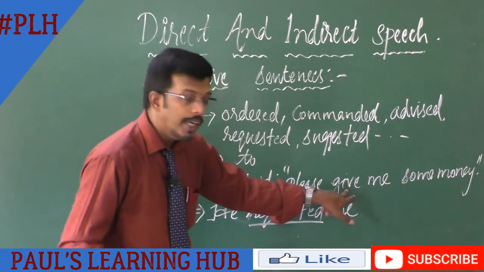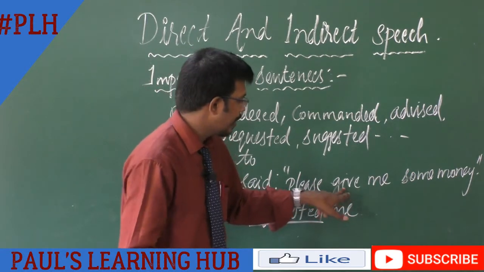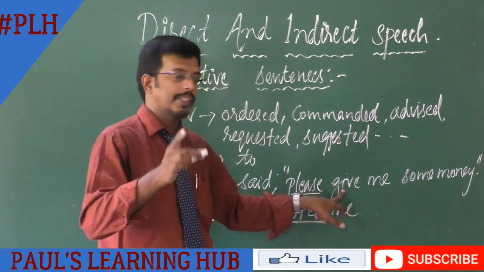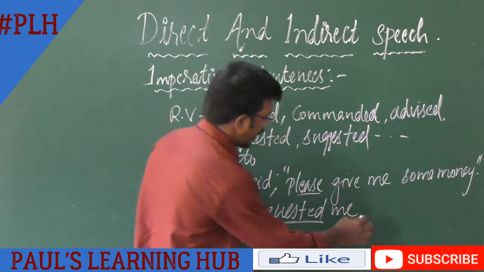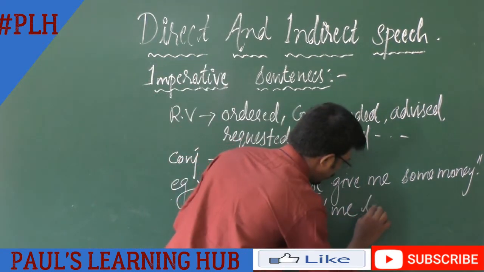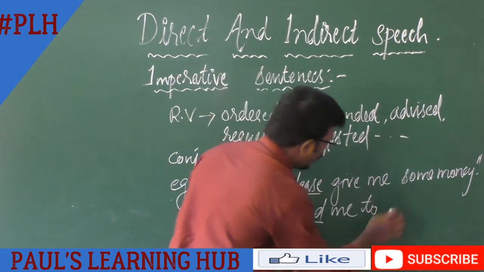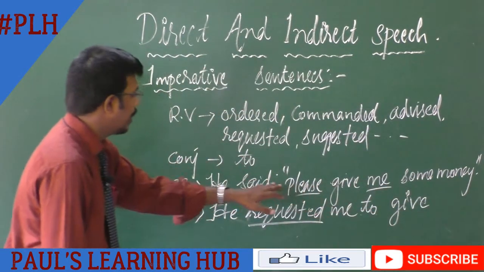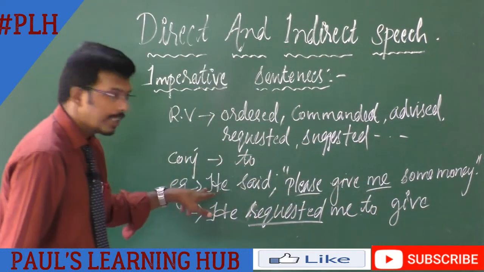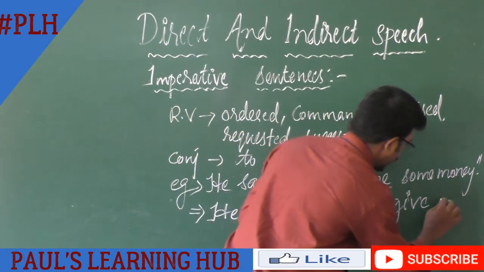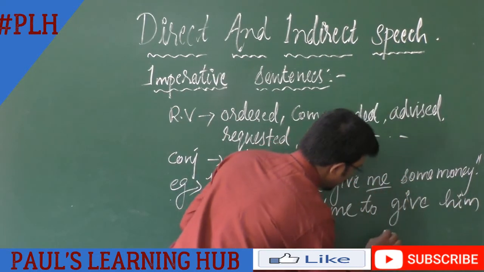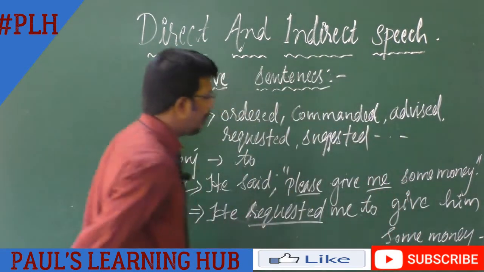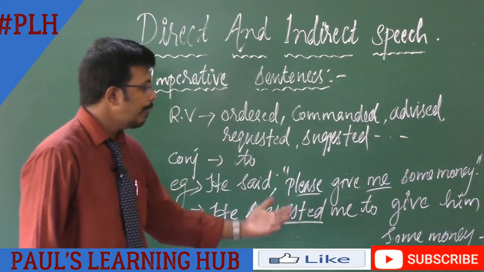Then we have to start from the verb of the given sentence. After applying the conjunction, we have to start right from the verb of the given sentence. Remember it. So what is the conjunction we are going to use here? To. So he requested me to give. The pronoun we have to change, first person, according to the subject. Requested me to give him some money. He requested me to give him some money.